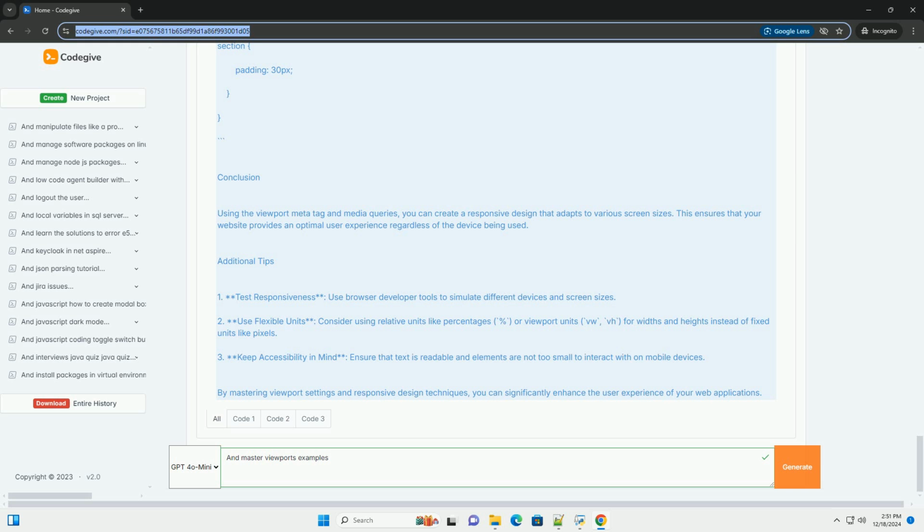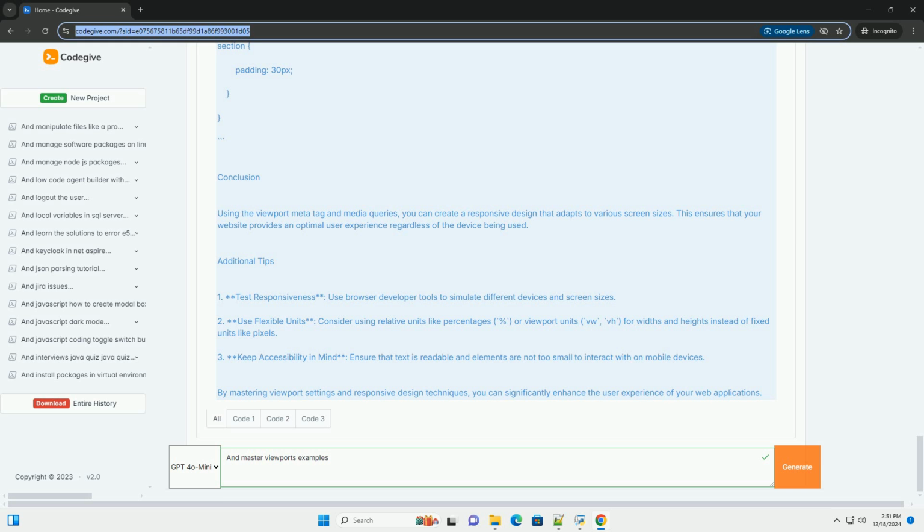@media, min-width 601px and max-width 1200px. header: font-size 2em. main: padding 20px. section: padding 20px. @media, min-width 1201px. header: font-size 2.5em. main: padding 40px. section: padding 30px.